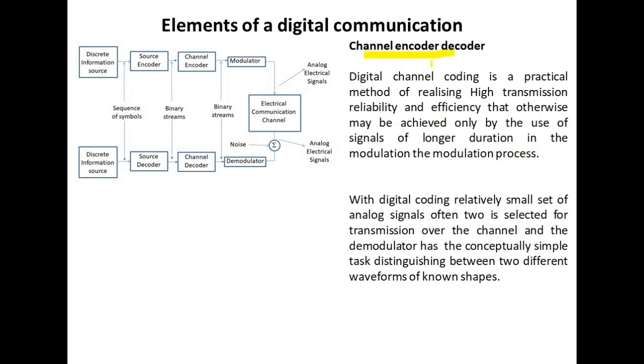Now come to channel encoder and decoder. Digital channel coding is a practical method of realizing high transmission reliability and efficiency that otherwise may be achieved only by the use of signals of longer duration in the modulation process. With digital coding, a relatively small set of analog signals, more often 2, is selected for transmission over the channel, and the demodulator has the conceptually simple task of distinguishing between 2 different waveforms of known shape.